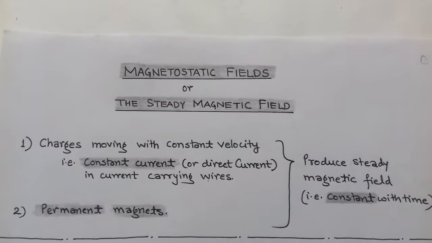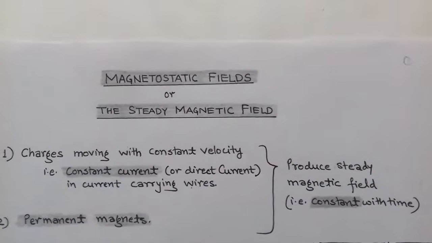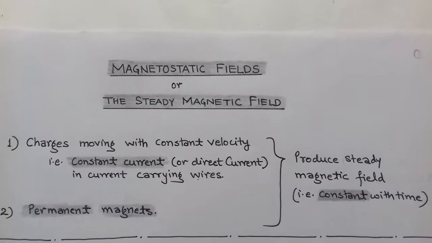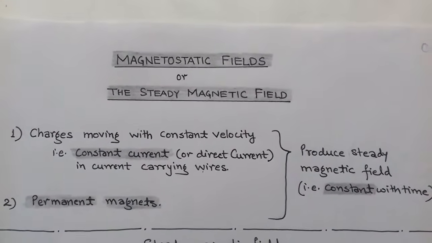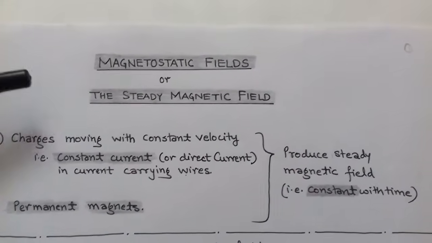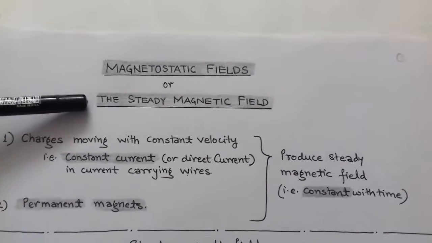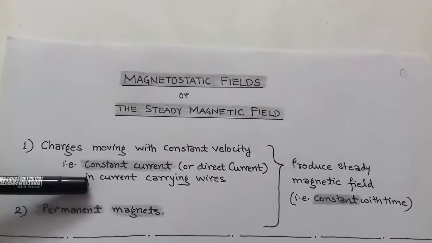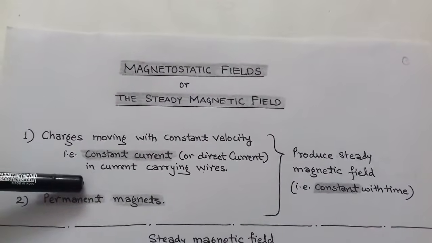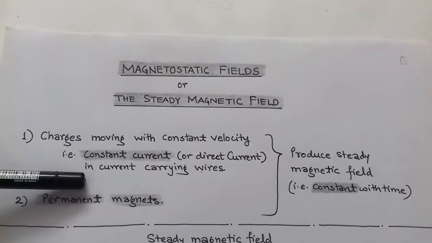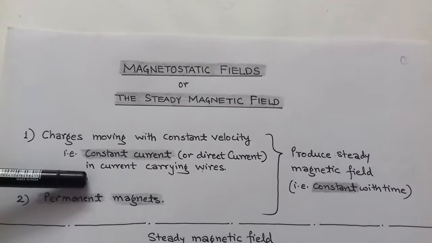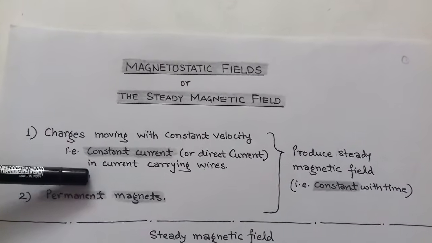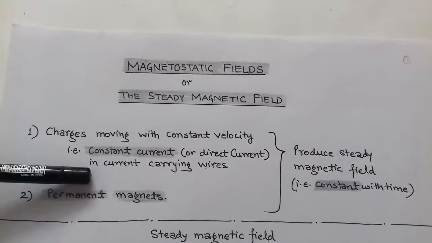The topic is magnetostatic fields, or the steady magnetic field. The steady magnetic field is produced in two ways. First, the steady magnetic field can be produced when the charge is moving with constant velocity. The charge with constant velocity is called direct current.